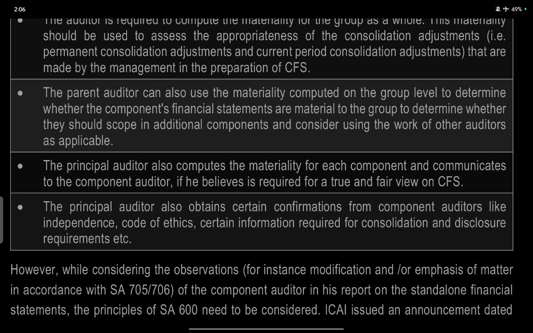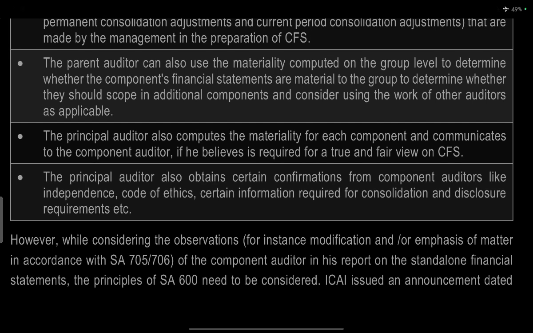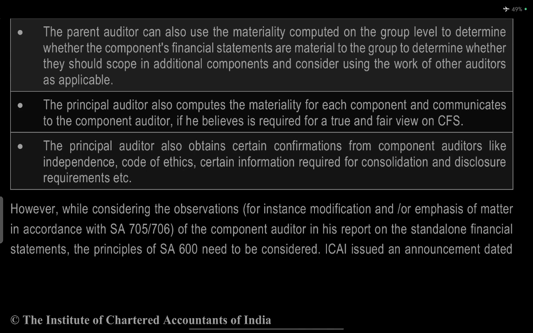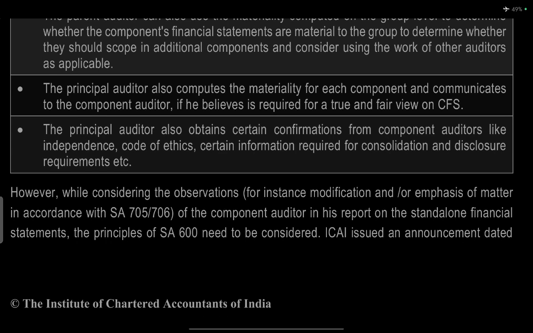The parent auditor also uses the materiality at the group level to determine whether the component financial statements are material to the group, or whether they should scope in additional components and consider using the work of another auditor as applicable. The principal auditor also computes the materiality for each component and communicates it to the component auditor if he believes it is required to give a true and fair view.